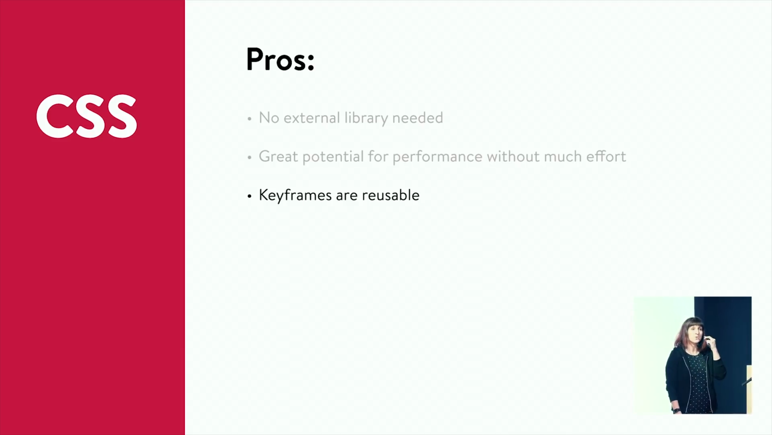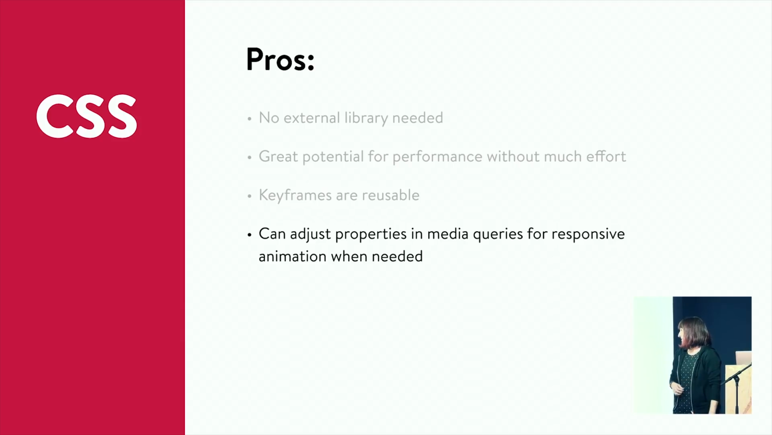Keyframes are reusable, so if you're using CSS keyframes, you can use those on multiple objects in multiple places and just have this one set that you keep essentially replaying on different objects. It can be really great to make your animations modular. You can even piece them together to create fades and moves and all that kind of stuff. Pretty handy. And last but not least, you can adjust properties in media queries, which I guess is true for a lot of things, but it's really easy if you're already doing your animation in CSS to adjust things with media queries, especially if you're using something like custom properties or CSS variables.